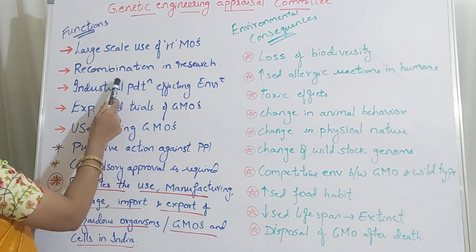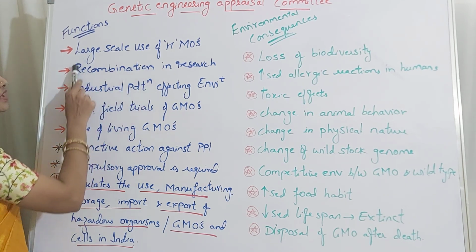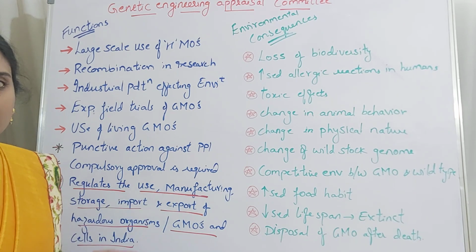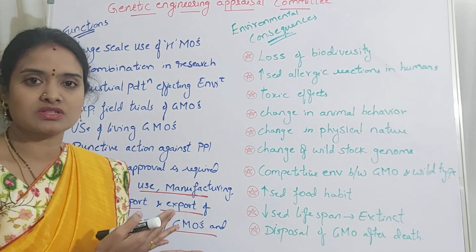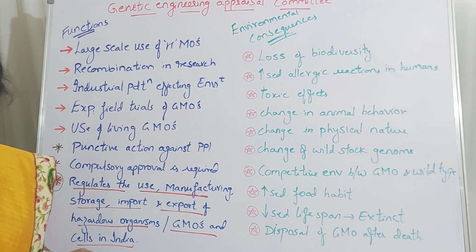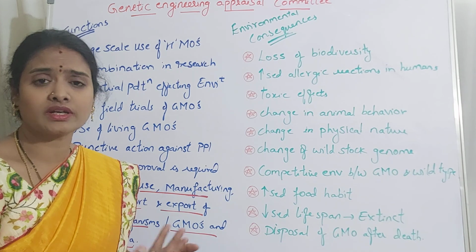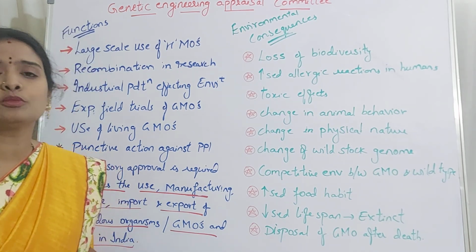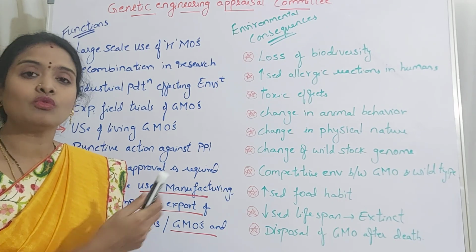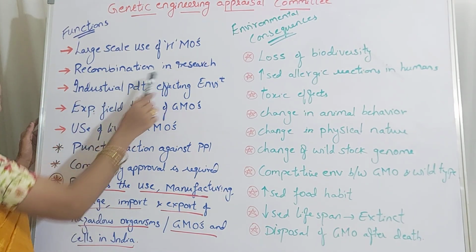Then the second one is recombination in research. What is the rate of recombination of the genome? In the case of transgenic or genetically modified animals, you are recombining the genomes of different organisms to produce a new microorganism or a genetically modified animal. When you release that into the environment, what is the effect? That will be assessed under recombination in research.